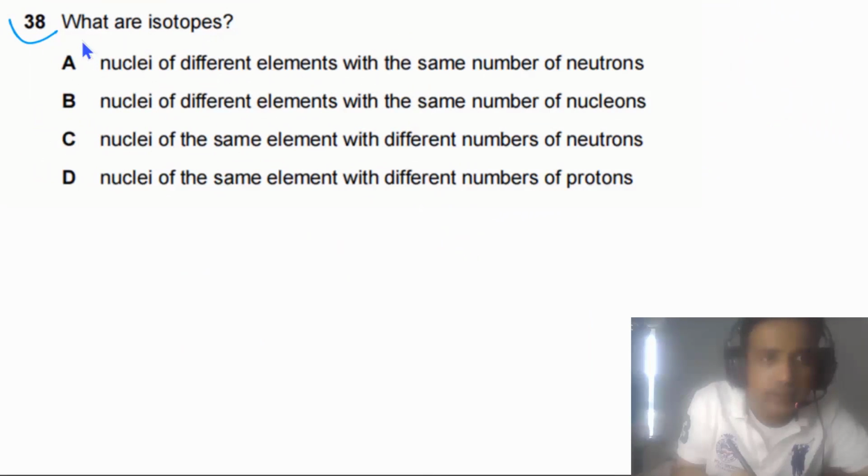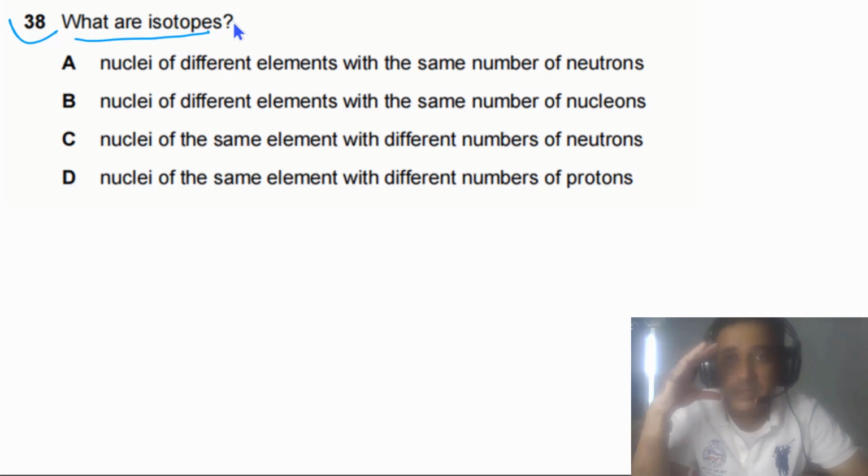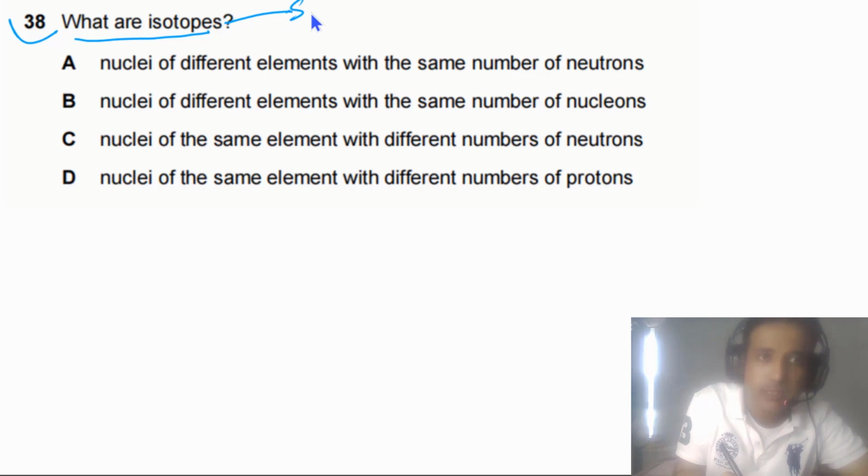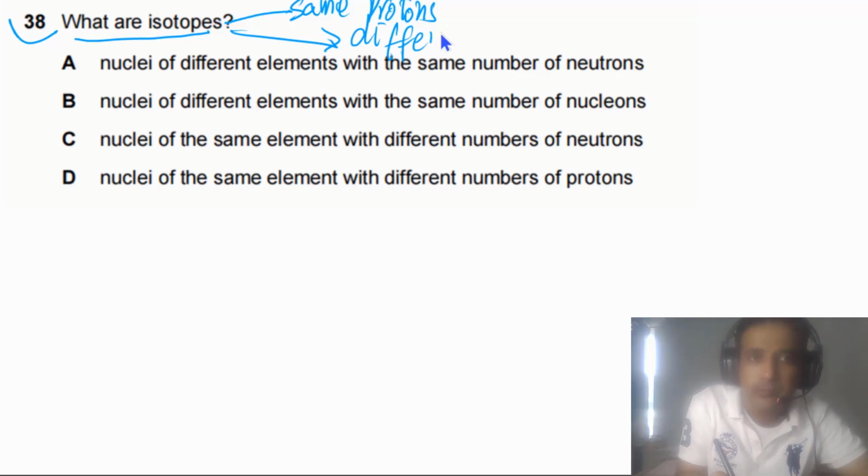Question 38 says, what are isotopes? Isotopes are atoms of the same element with the same number of protons and different number of neutrons. So we can say same protons means the same number of protons and different number of neutrons. This is the main concept you need to understand about isotopes.